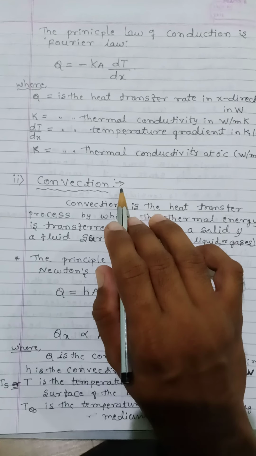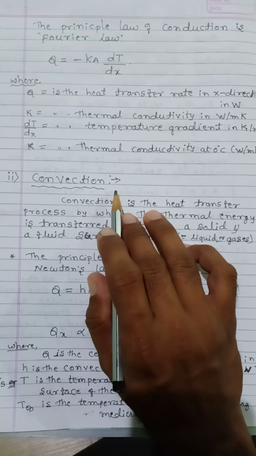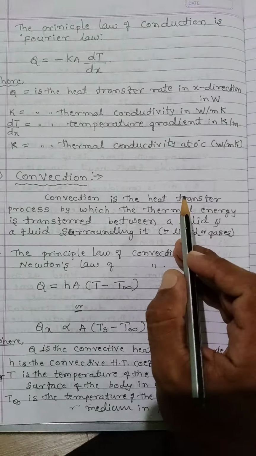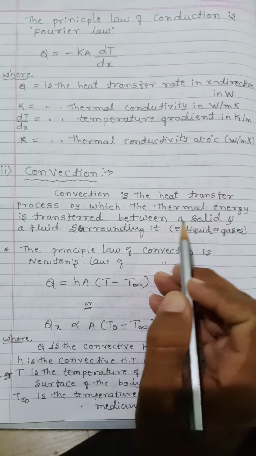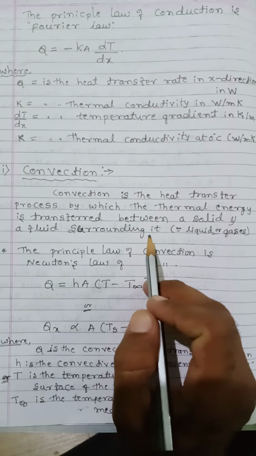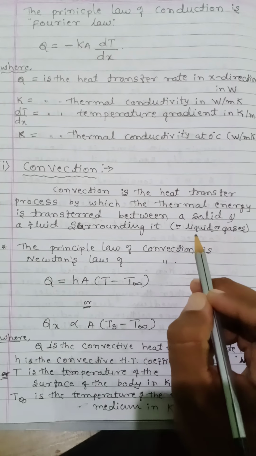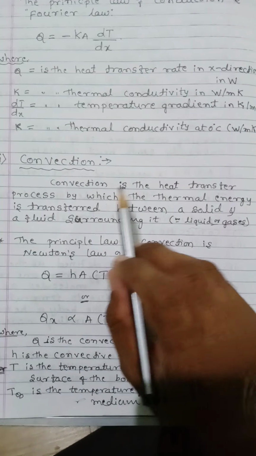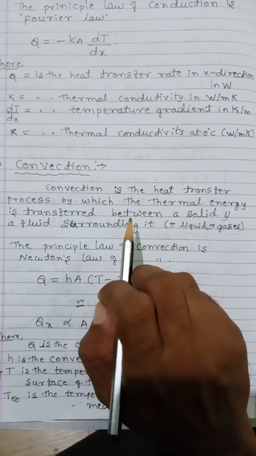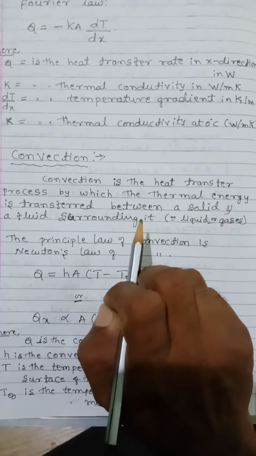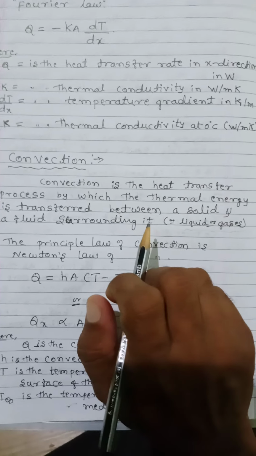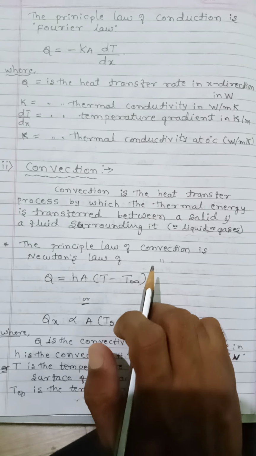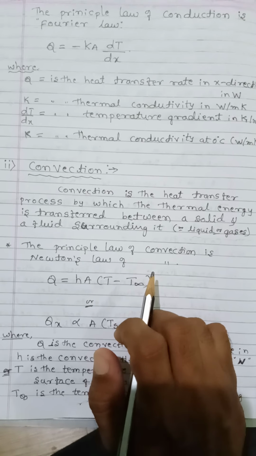Now the second mode of heat transfer is convection. Convection is the heat transfer process by which thermal energy is transferred between a solid and a surrounding fluid. The surrounding medium may be either a liquid or a gas.